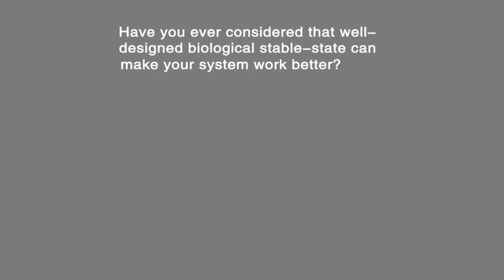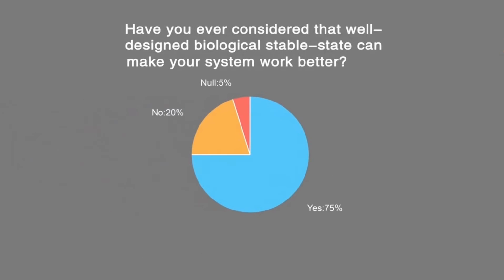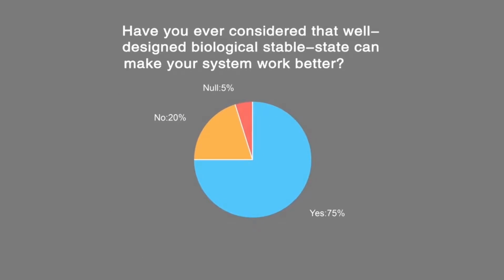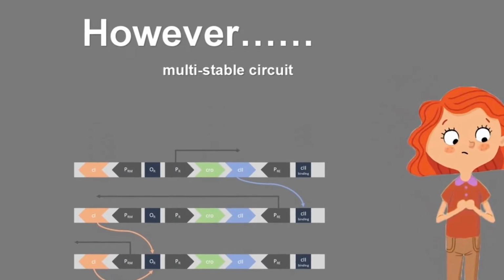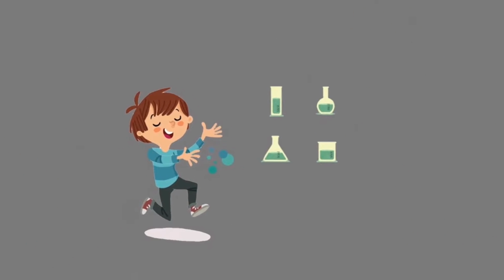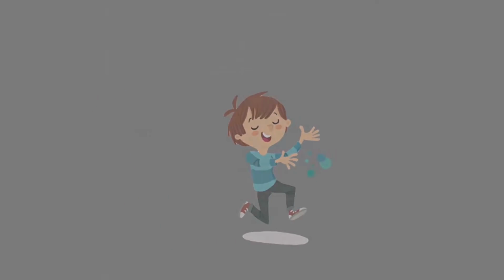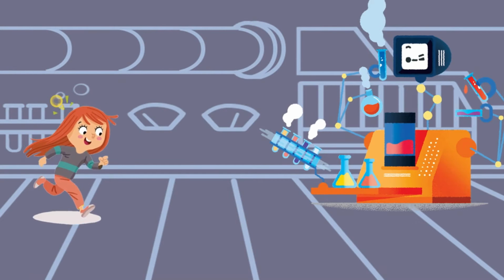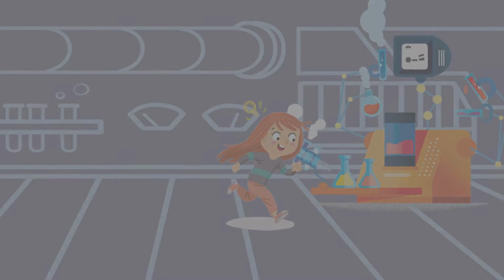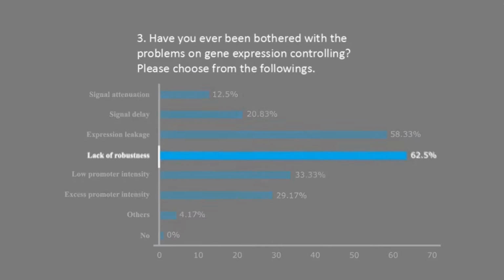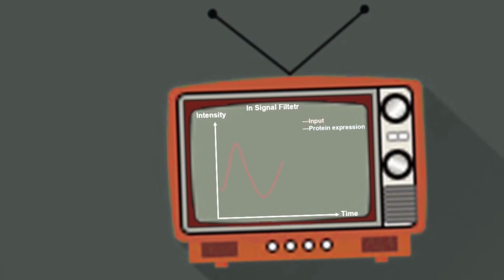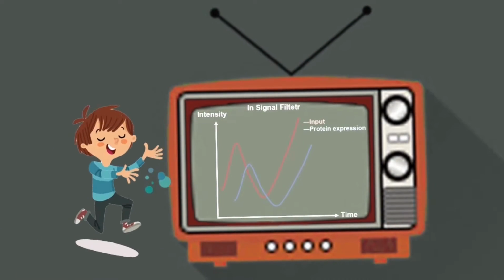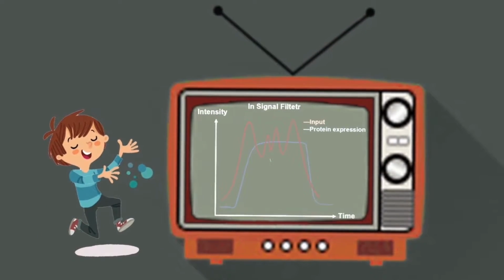According to our survey, 75% of respondents have considered utilizing a stable state to optimize their project. However, they thought designing a multi-stable circuit is difficult. If we can relieve iGEMers from constructing complex circuits, more and more people will easily begin their own project. The survey also shows that lack of robustness is the problem most of them encounter. Therefore, we are trying to enable our toolkit to filter the input signal to guarantee stable gene product expression.